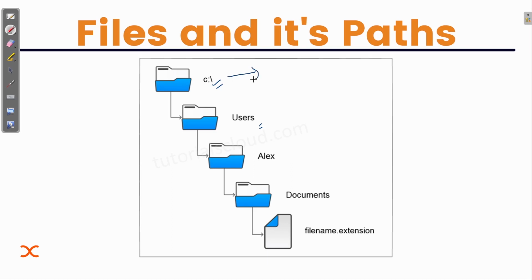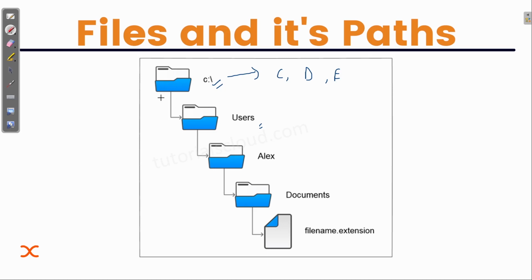In Windows, we have three drives, that is C, then D, and then E. Suppose we are creating a folder inside this C drive. This will be our root folder, which contains all the other folders.